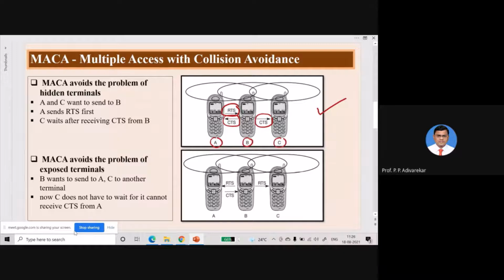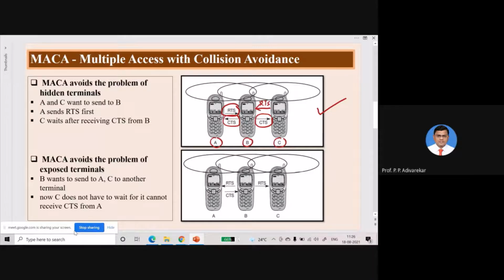Another scenario: suppose A and C both send the RTS at the same time. Now it is up to B. Both have sent the RTS, A is sending and C is also sending at the same time.